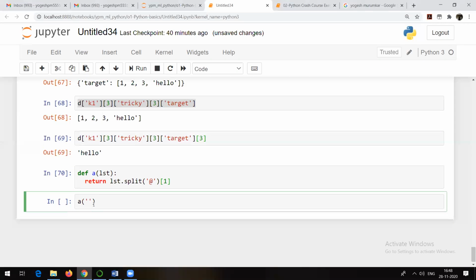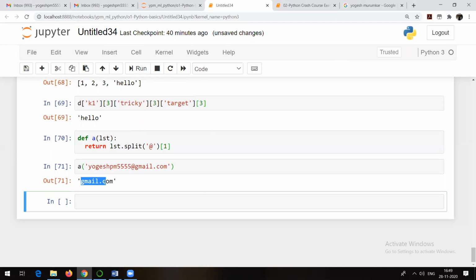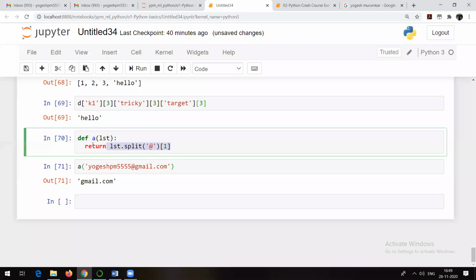Suppose to this function I am passing an email ID. Suppose I am passing my email ID, yougishpm5555@gmail.com. Right? Now it should return what? It should return gmail.com. And in this case, I think yeah, it is correct. It will return. See, that's what I am asking. So yes, absolutely right. Whatever you said, this is what I was asking.